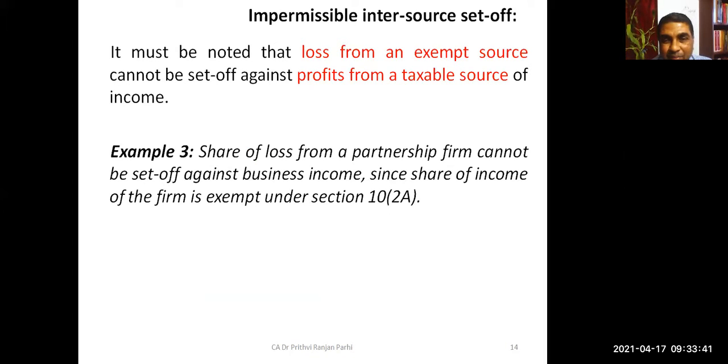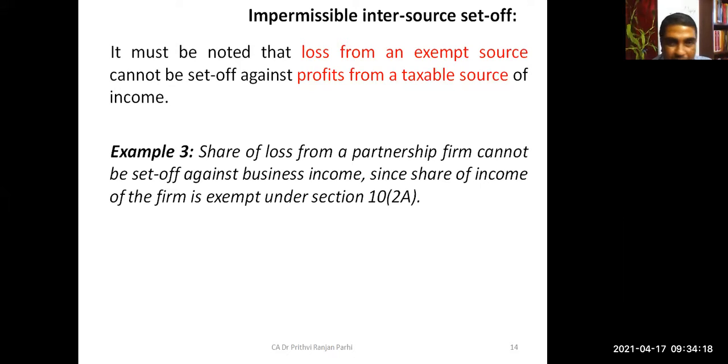For example, you may know that the share of income from a partnership firm is exempt. Share of income of a partnership firm is exempt under section 10(2)(a). So the share of loss from a partnership firm cannot be set off against business income, because the share of loss is from a source which is exempt, and the loss from an exempted source cannot be taxed and so cannot be set off against profit of a taxable source.